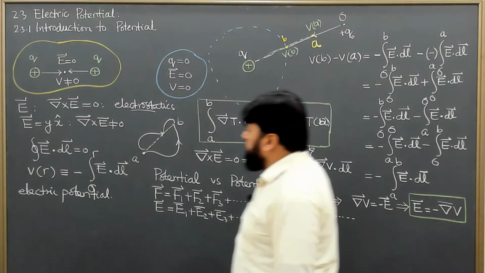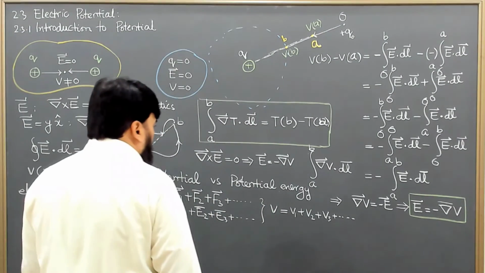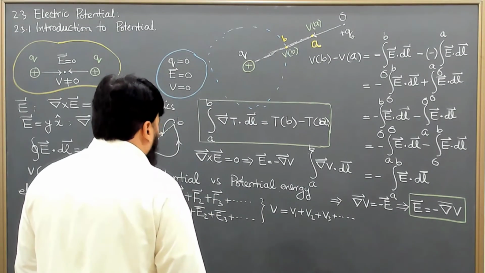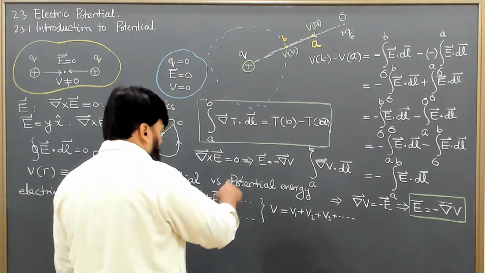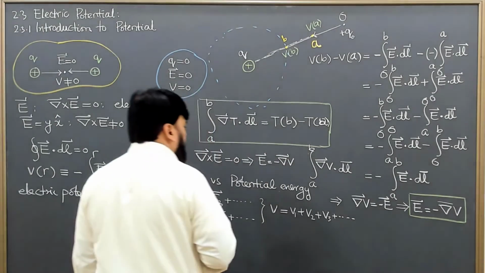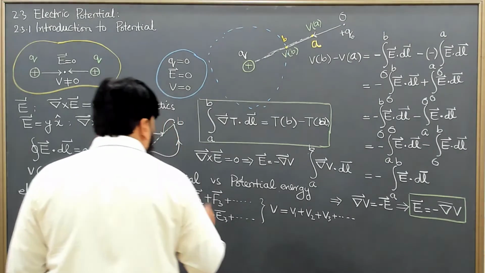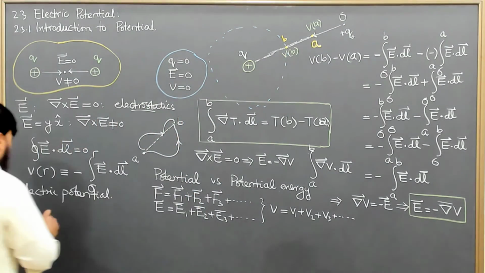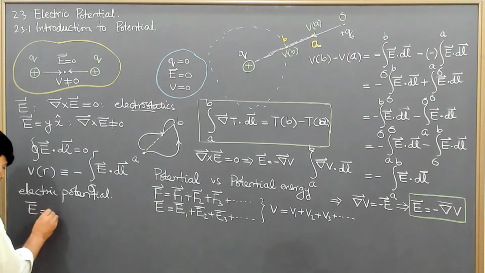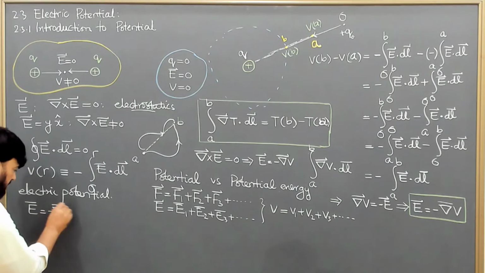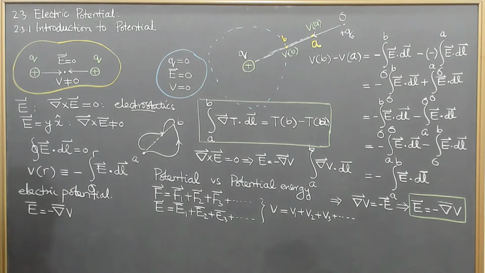And about the unit of potential, I can write this in a simpler form, that E is equal to minus gradient of V. Then the minus, I know that it is due to the reference, that who is doing this work.